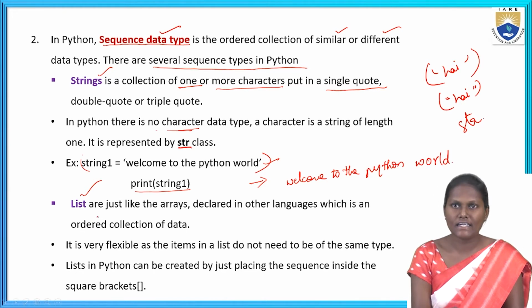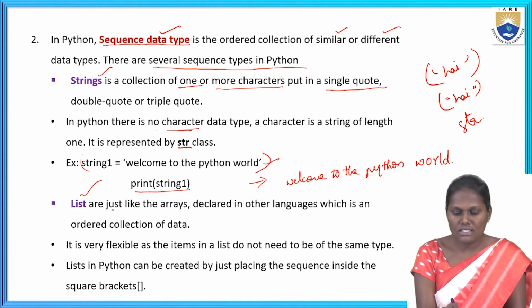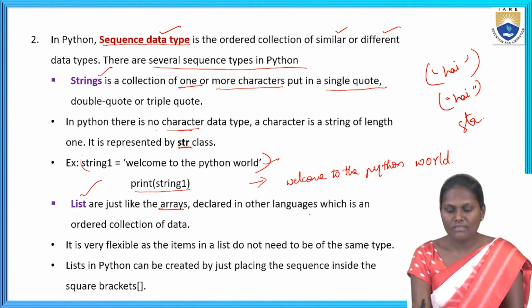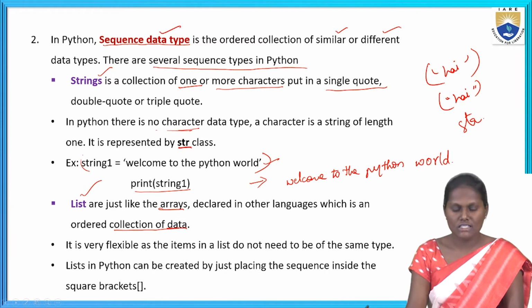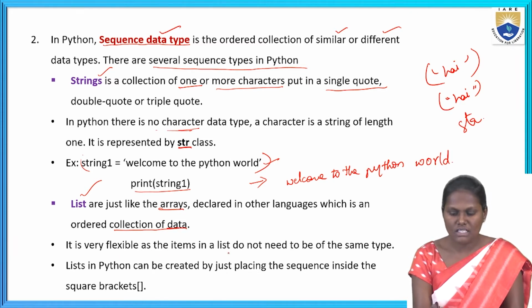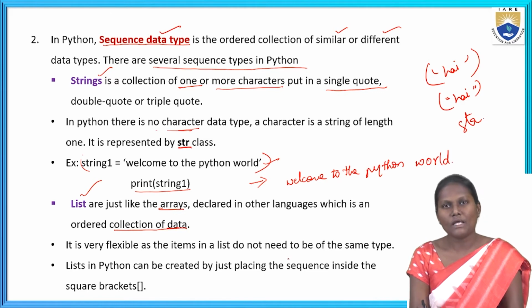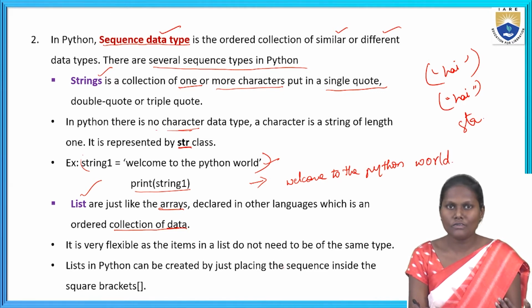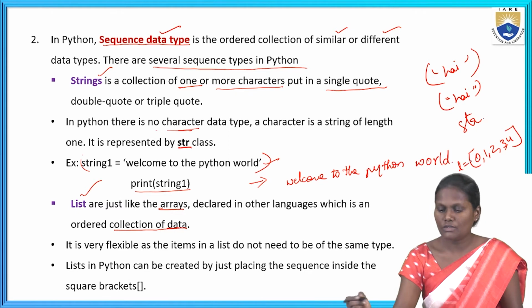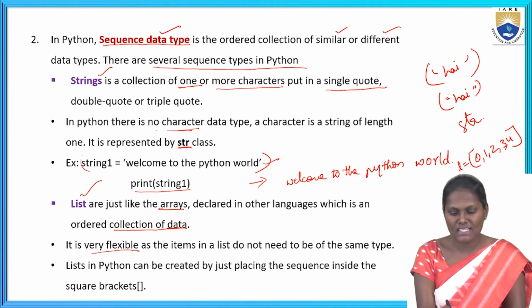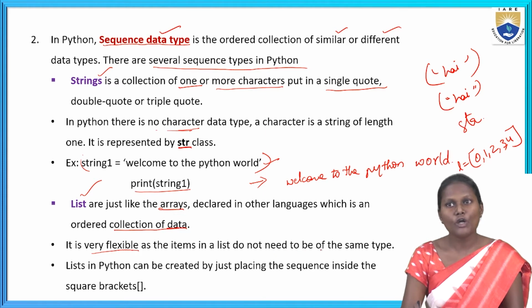Okay. Next, coming to the list. Lists are just like the arrays declared in other languages, which are an ordered collection of data. We can say a list is a collection of data also. It is very flexible as the items in the list do not need to be of the same type. We can write 0, 1, 2, 3, 4 and so on. It should not necessarily be of the same type. Very flexible as the items in a list do not need to be of the same type.